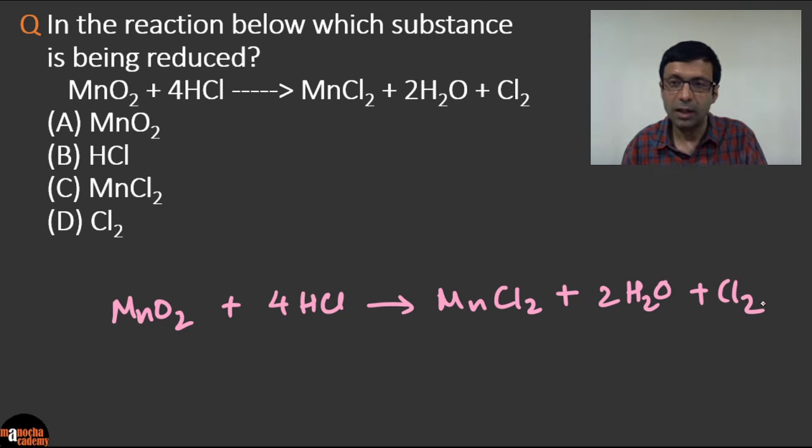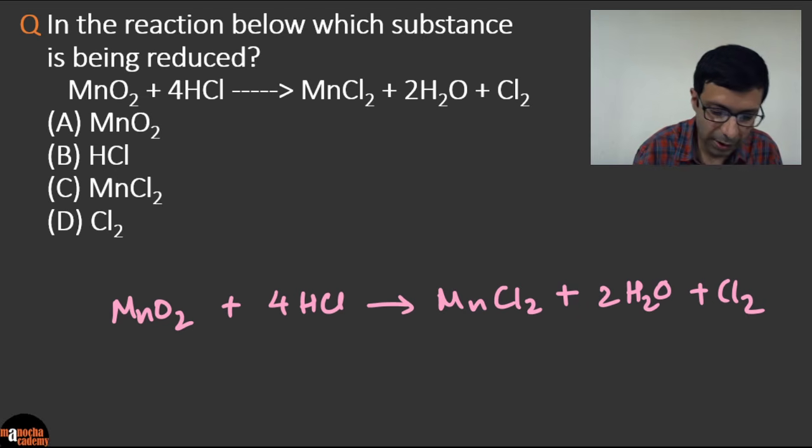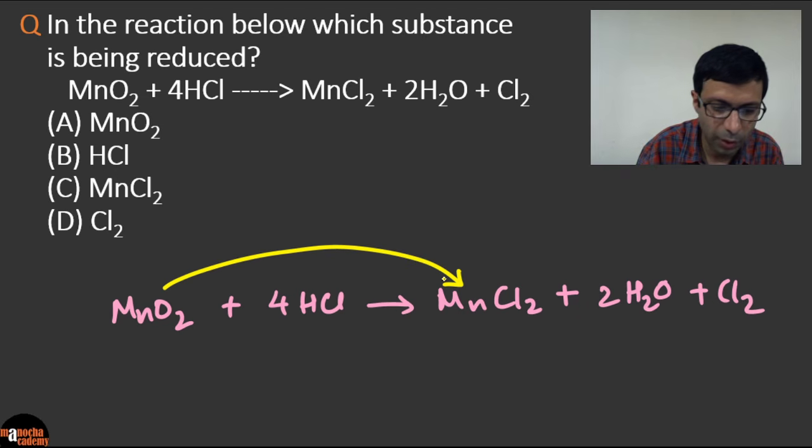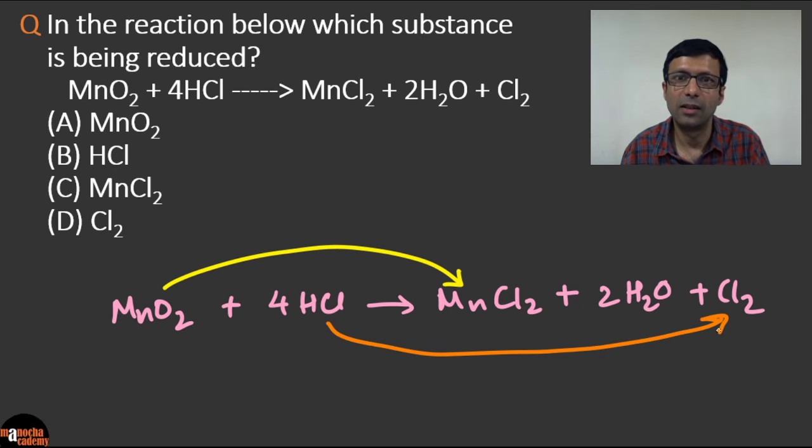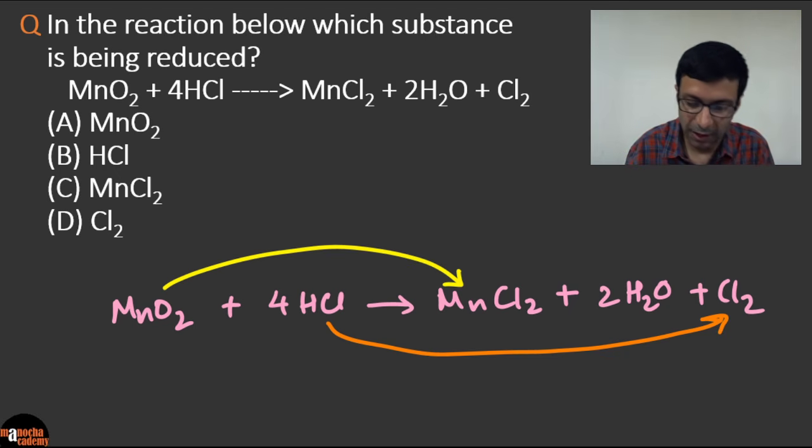The trick of solving this is, first thing, MnO2 is turning into MnCl2, right? And HCl is turning into chlorine here. Can you see that? So here MnO2 loses oxygen and becomes MnCl2. So what is happening here?